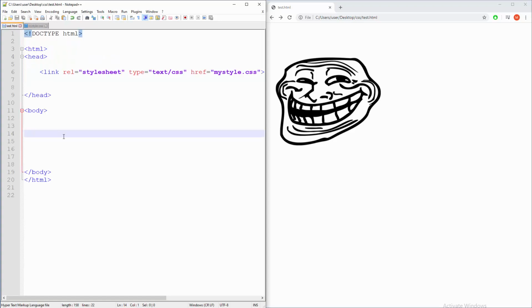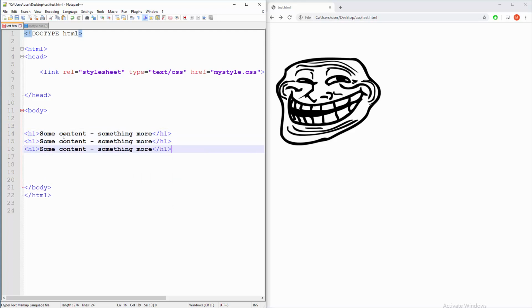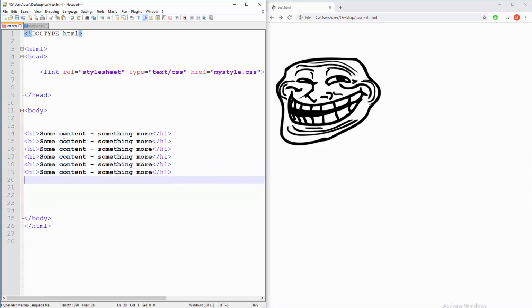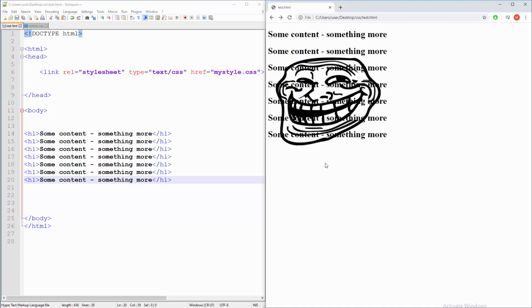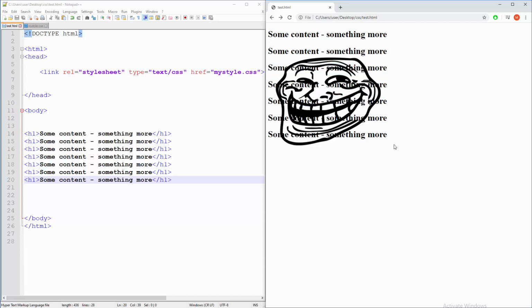Let's have some H1s here, H1 some content and something more, a couple of times. Refresh, and there you go, guys, you definitely have the background as a background, so no problem, you will see that content, that font. Yes, it's kind of ugly, but this is just practicing, just an example.